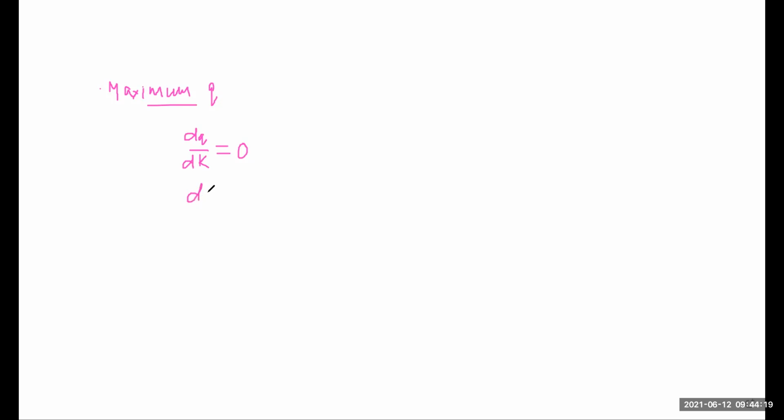That means dq by dk is equal to d by dk of vf into k minus vf into k square by kj.